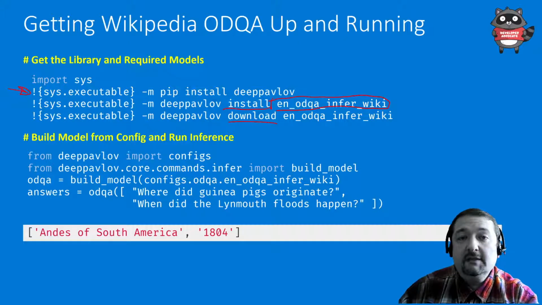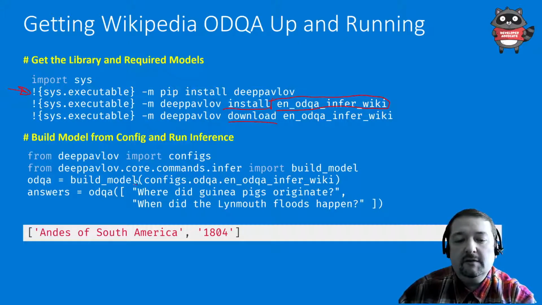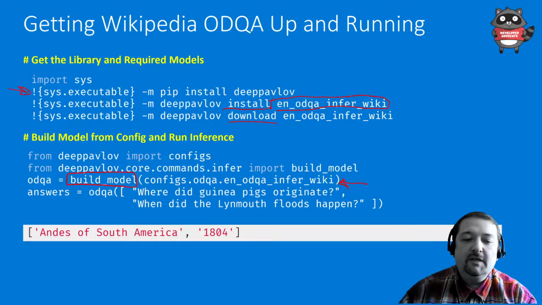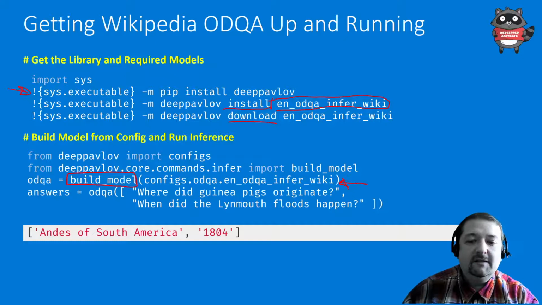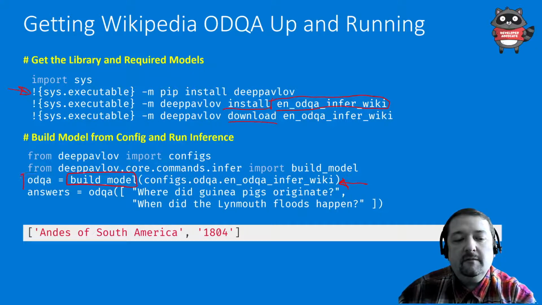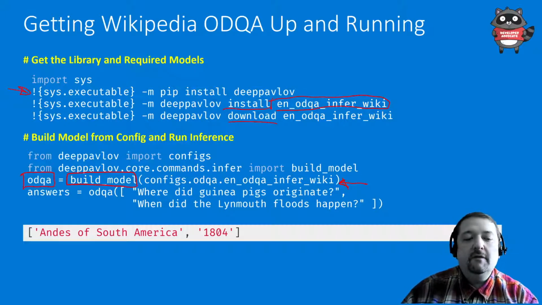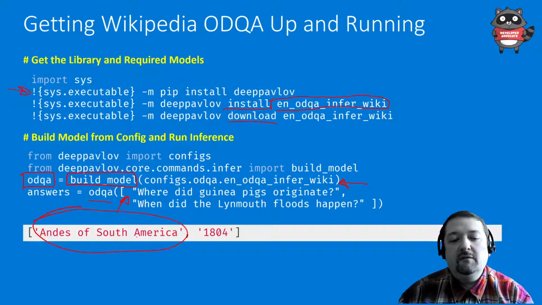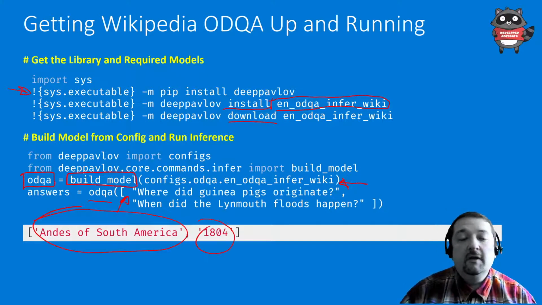To ask questions to the model, we import build model, and we build this model providing the config file. The config file is built into DeepPavlov. So we can say configs.odqa.en_odqa_infer_wiki. You don't need to get this file somewhere on disk, it is built into the distribution. Once I build the model, I have this variable called odqa. I can say odqa and give it questions like where did guinea pigs originate, and it will give me the answer as the result. And when did the Limmo floods happen? 1804. So our model is working.